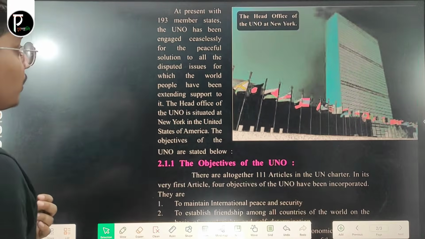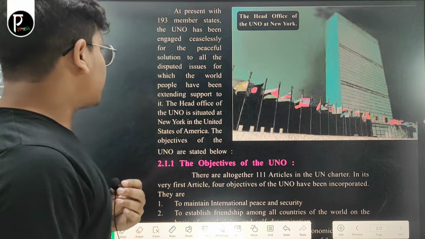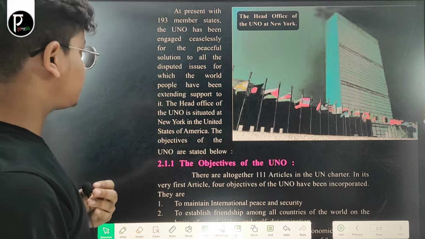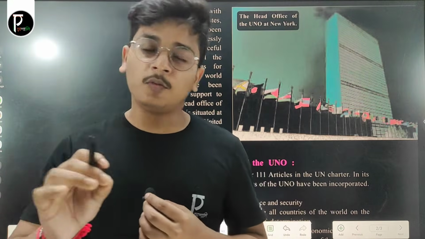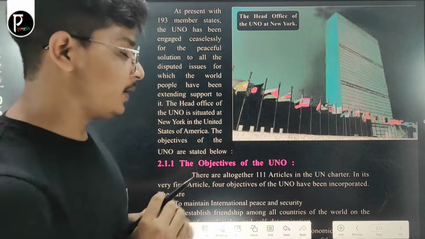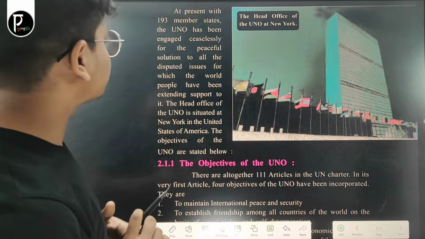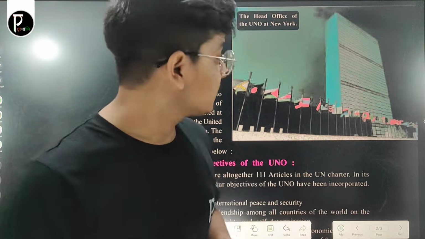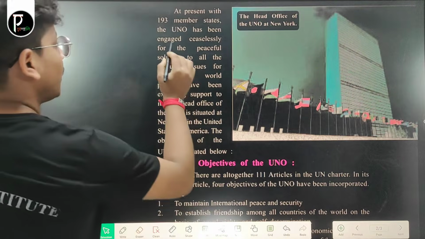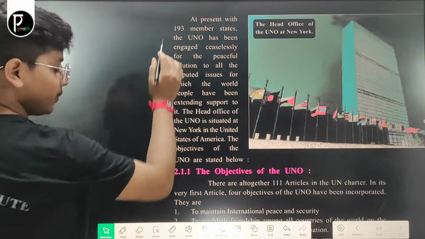At present, with 193 member states, the UNO has been engaged ceaselessly in finding peaceful solutions to all disputed issues. When the UN was formed in 1945, there were only 51 countries who put their signature on the UN Charter. Now, there are almost 193 member countries.